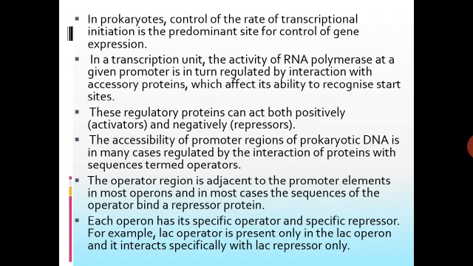Each operon has its specific operator and specific repressor. For example, the LAC operator is present only in the LAC operon and it interacts specifically with the LAC repressor only.